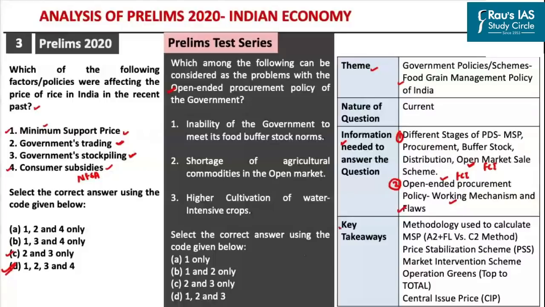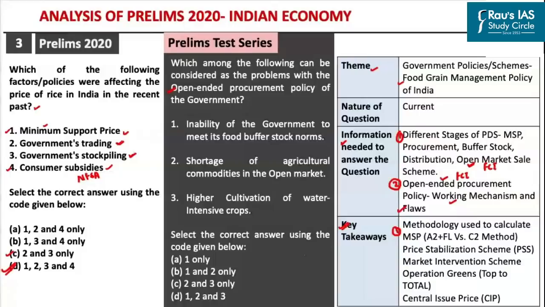So what can you understand from this particular question in order to prepare for the upcoming prelims examination? Repeatedly, questions have been asked with respect to minimum support price, particularly with respect to who declares the MSP and the coverage of the commodities under MSP. All these aspects have been asked in previous year prelims.